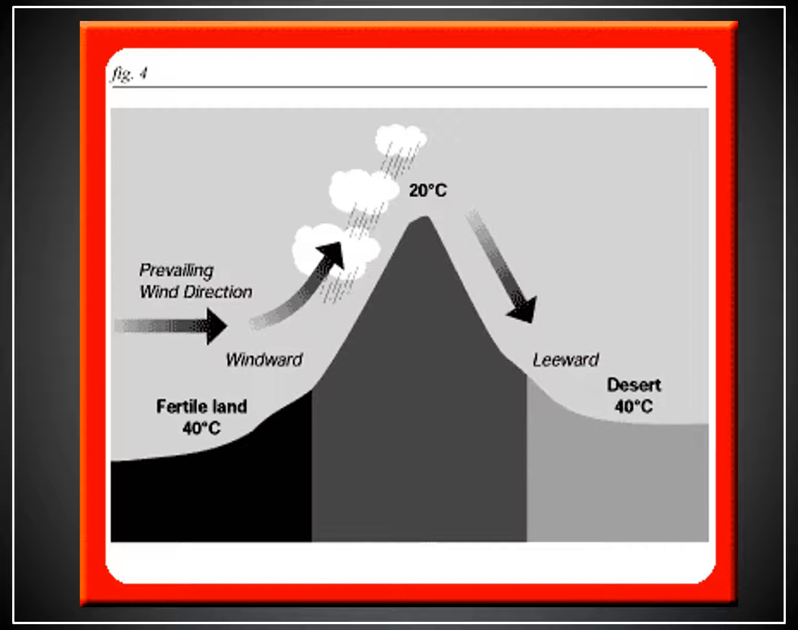This is an illustration of what's referred to as orographic lifting, the phenomenon where air is forced up a mountain on one side, on the windward side, leaving that side wet as the precipitation falls out and the leeward side dry.